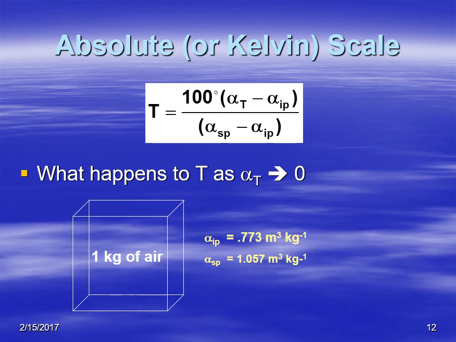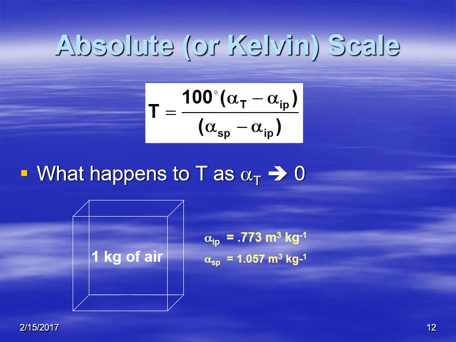This is getting a little bit complicated, isn't it? But this is what Kelvin theorized. He said, what if the volume of a gas contracted to 0? You could compress it all the way down to 0, a constant pressure process, bring it all the way down to 0 volume. What would the temperature be, hypothetically?